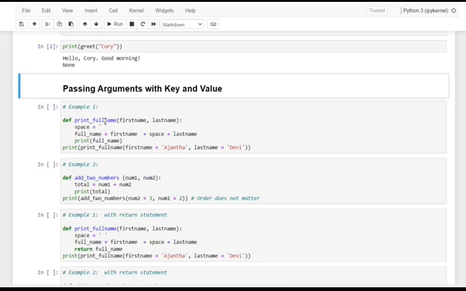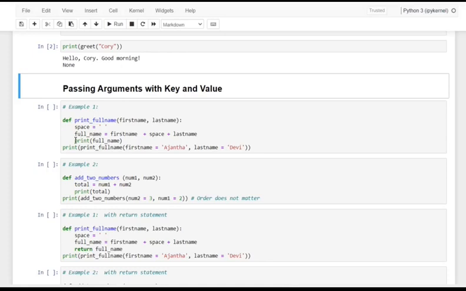So the exact function name here is print full name. Okay, that is the exact function name. It has arguments first name and last name. And see here, dear friends, as we have already seen, we are including a space between the first name and last name, and we want to get it done.